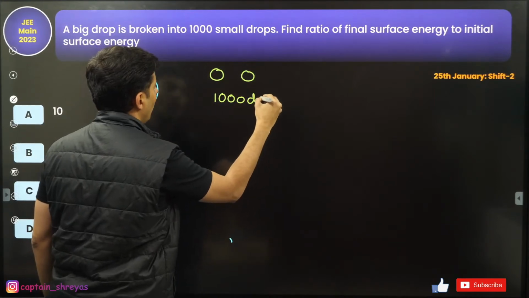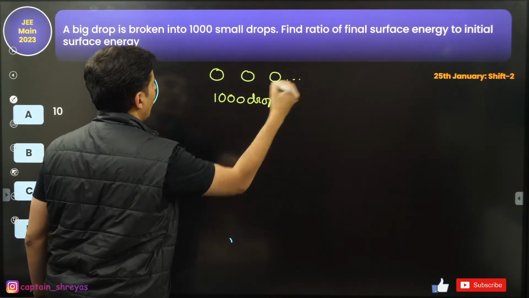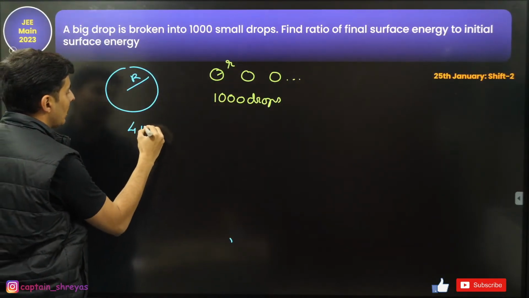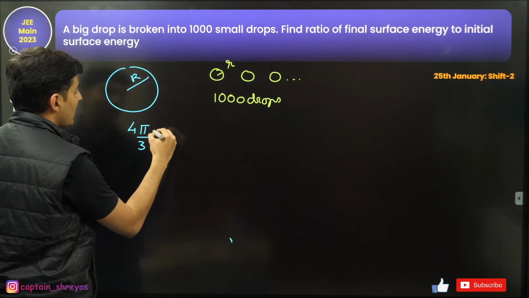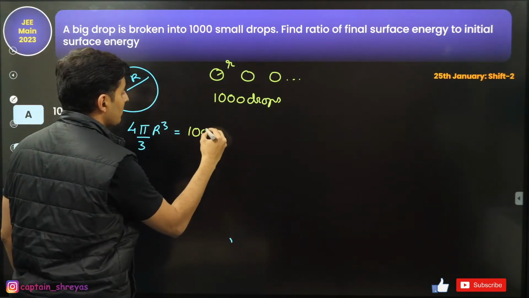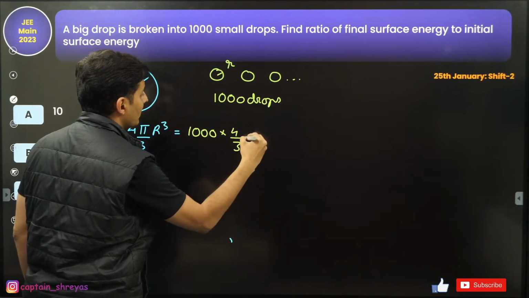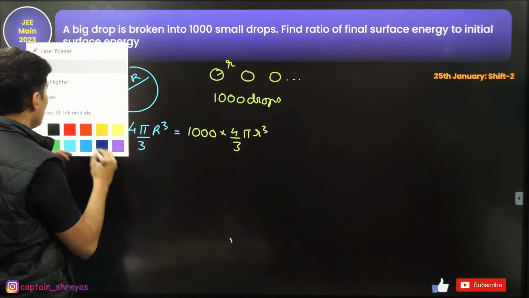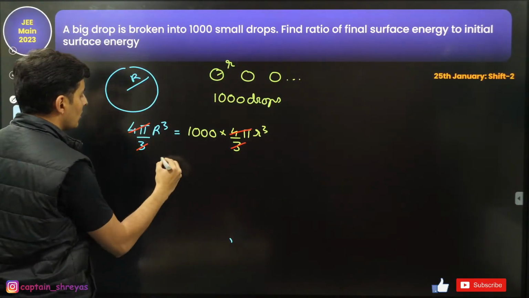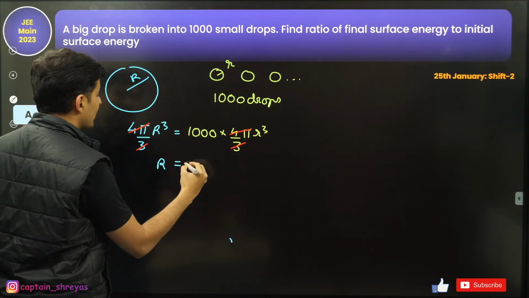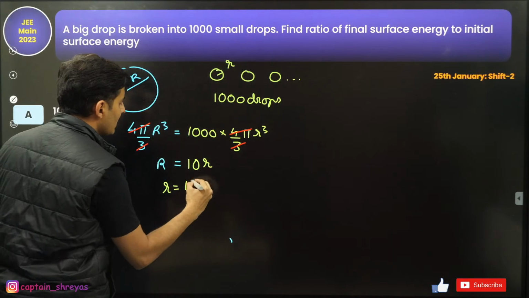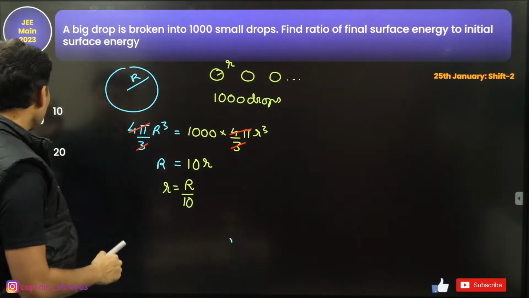1,000 such drops, each of small radius r, then we know the volume should be conserved. So 4 by 3 pi R cube should be, there are 1,000 such drops, each of volume 4 by 3 pi small r cube. You can see 4 by 3 pi cancels. Taking cube roots on both sides, R will be nothing but 10 small r. So small r will be capital R divided by 10. That is the first thing.